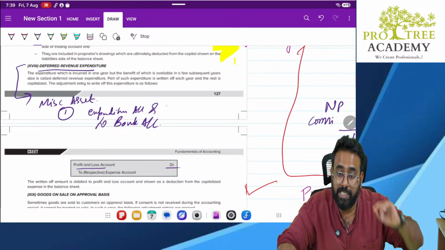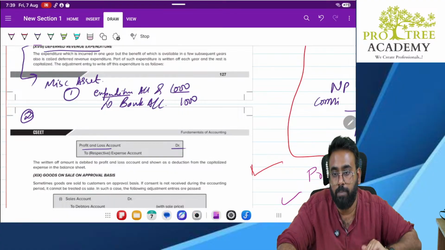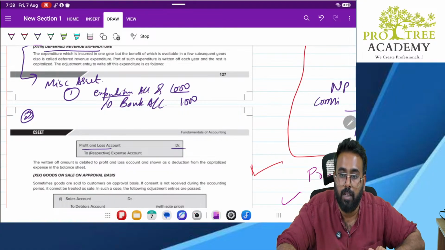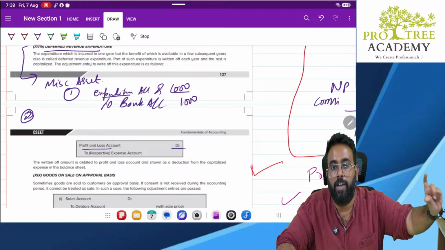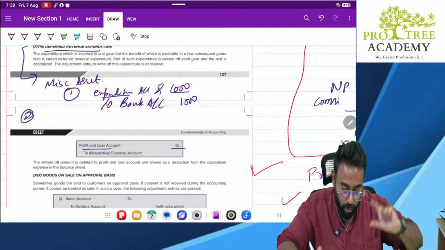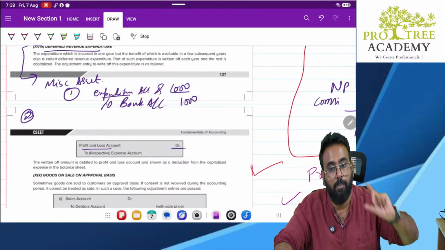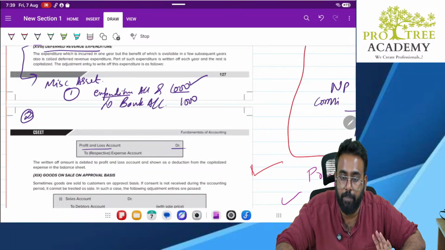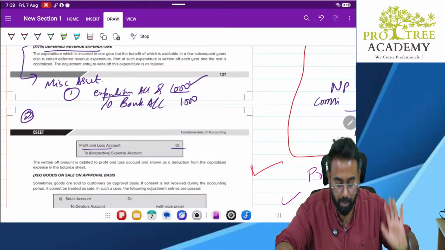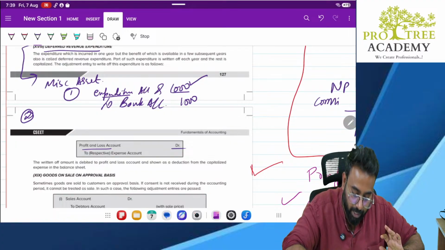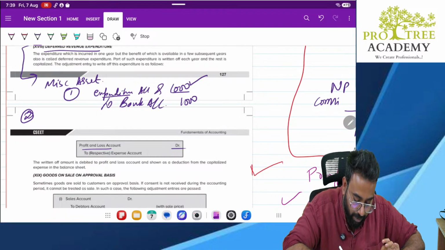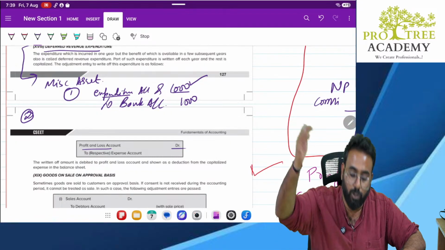Why? Because of the matching concept, periodicity concept, accrual concept. What does it say? Charge the expenditure for which you have actually incurred. So even though I have spent 1000 rupees, not the entire 1000 rupees is enjoyed by me. Not the entire 1000 rupees is incurred in the business for business benefit. Correct? So I can use it for 5 years. So I will transfer this expenditure to deferred revenue expenditure.